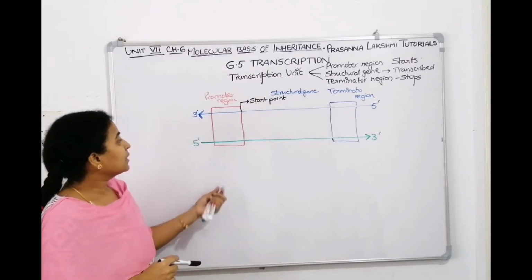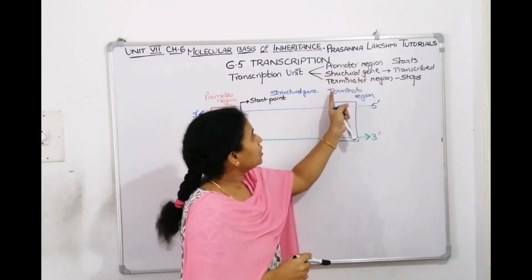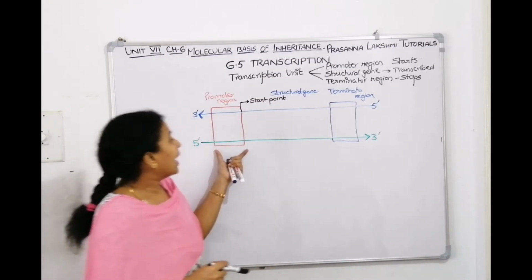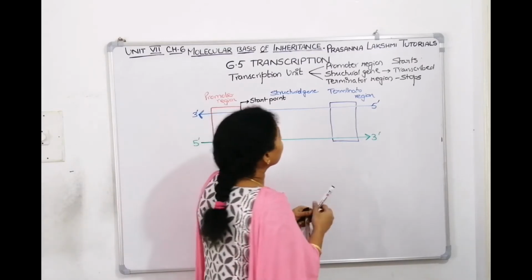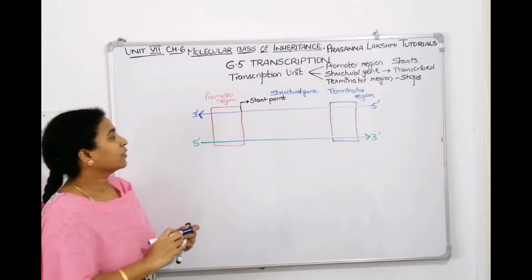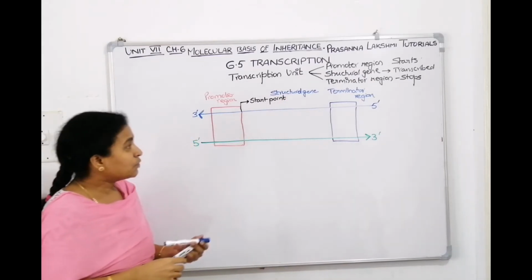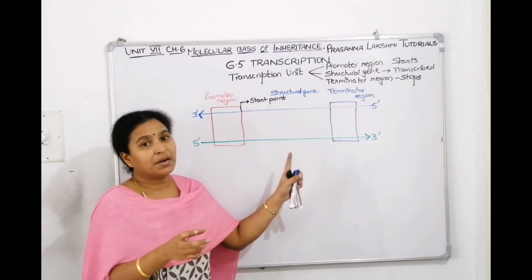A transcription unit has a promoter region, a structural gene, and a terminator region. Here I showed this is the promoter region, this is the structural gene, and here is the terminator region. This much middle part is called the structural gene. We can say that the structural gene is flanked by the promoter and terminator on either side.